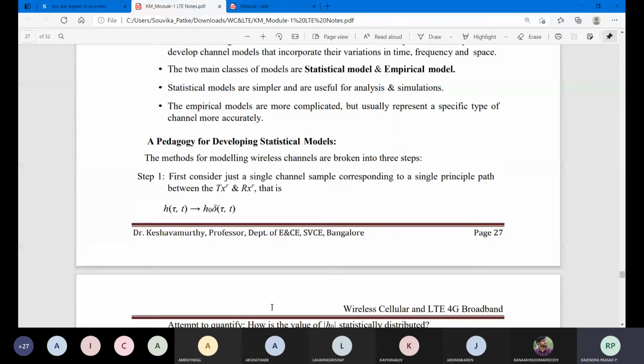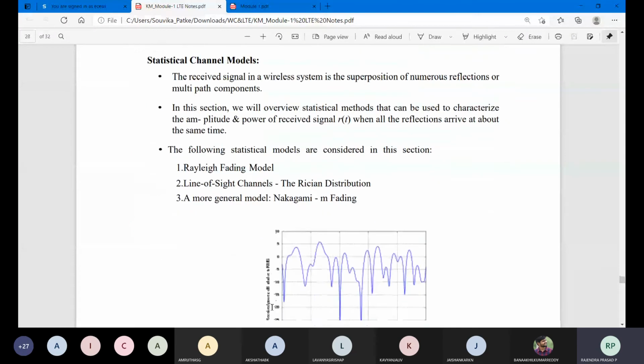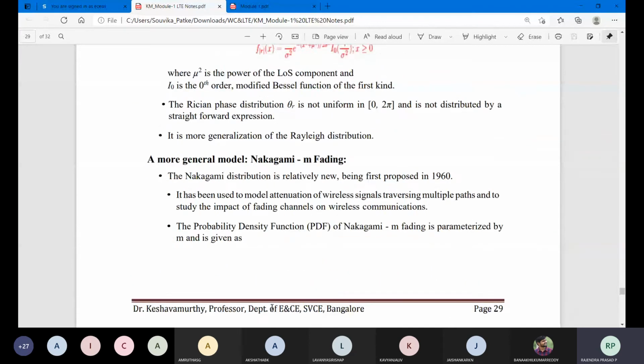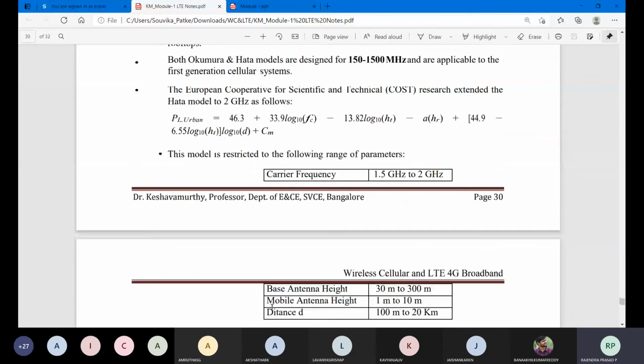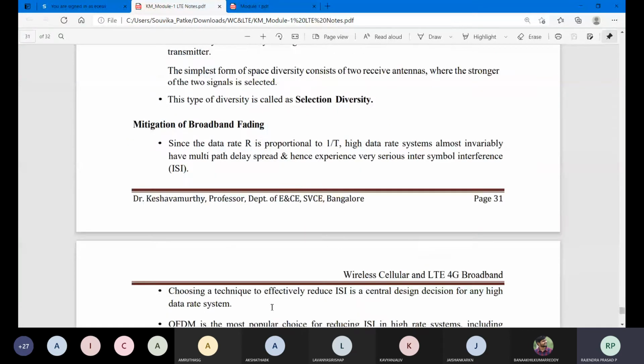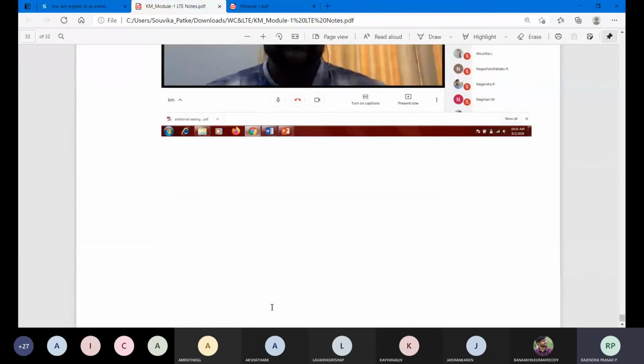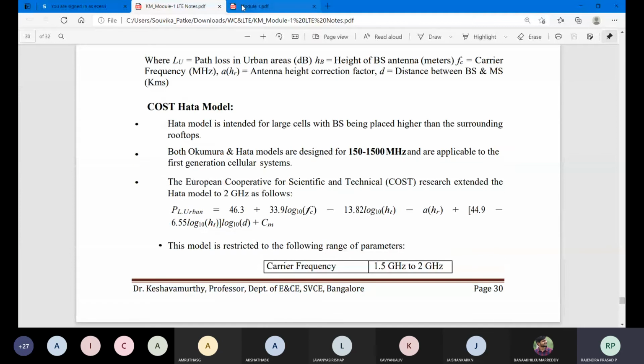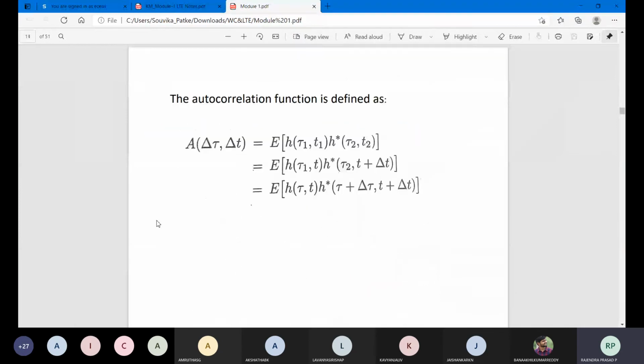So this will be your first module part. This is the first module which is present, and the same thing goes in this slide also.